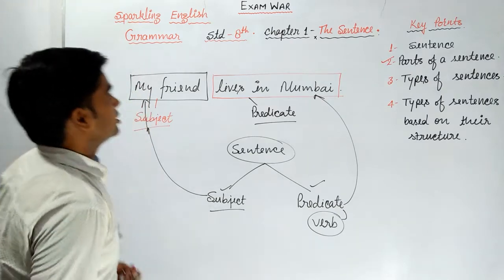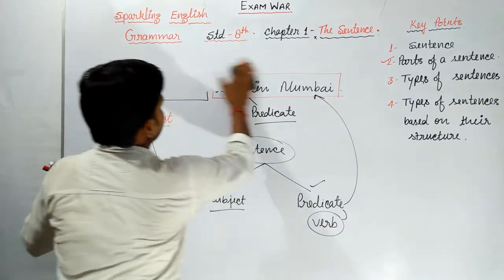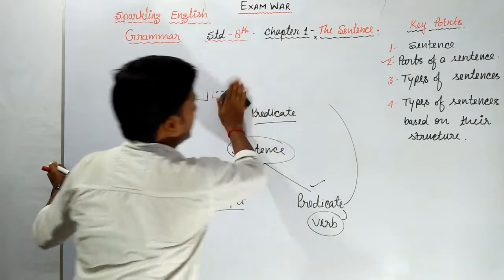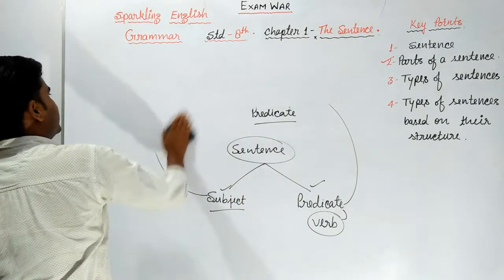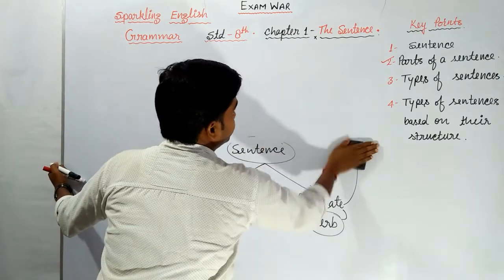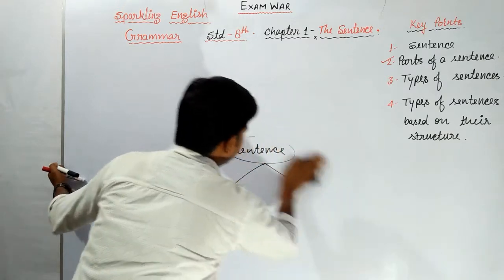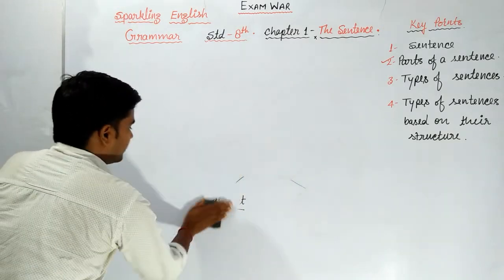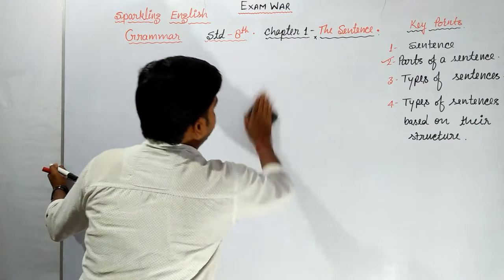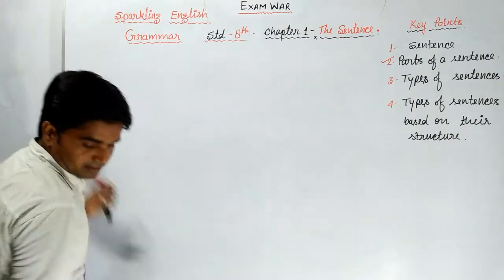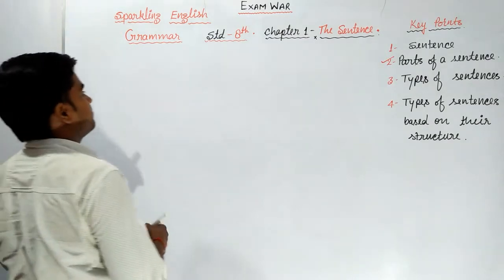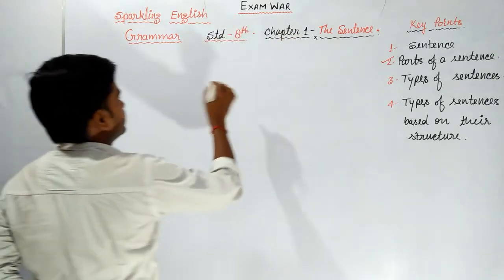So let's proceed to the third part. What is the third part? The third part is types of sentences. So in this topic, we will classify the sentences.